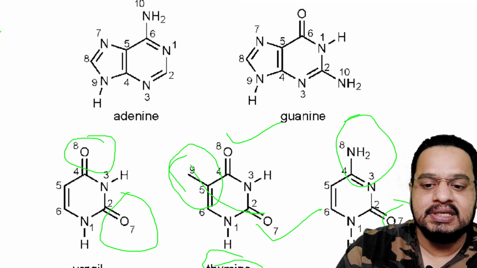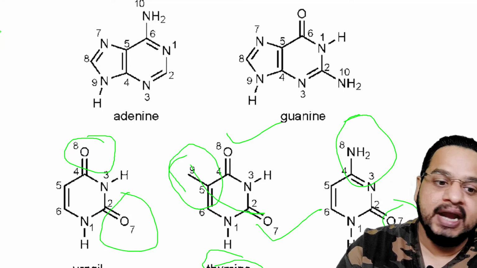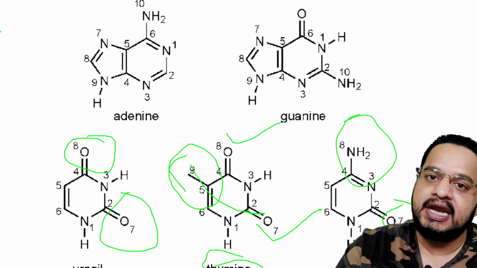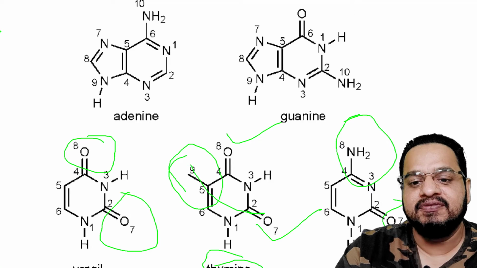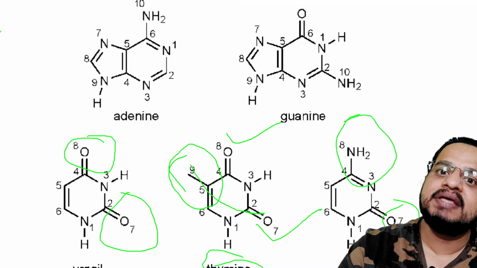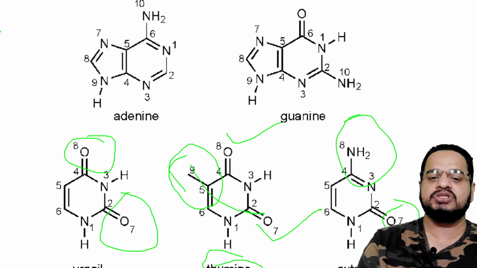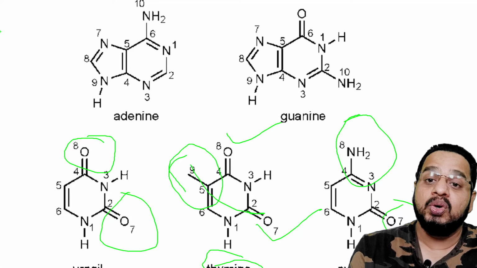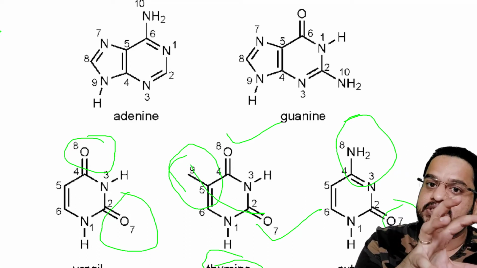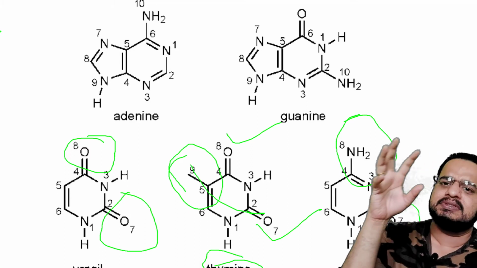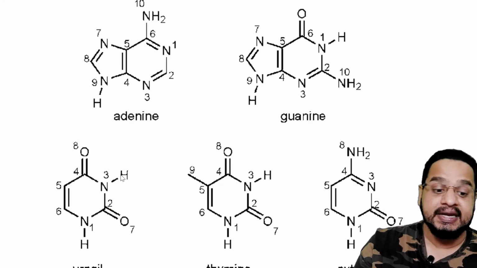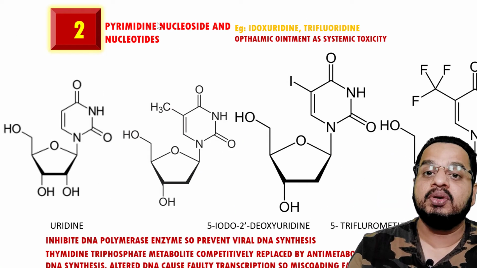What is that? Uracil, cytosine. In uracil, at the second and fourth position you have double bond O, and in cytosine, the second position has a double bond O, and only at the fourth position is the NH2 group. In thymine, same as uracil, the second and fourth positions have the double bond O. The only difference is at the fifth position you have the methyl group. So if you know the basic structures of these, the same analogs are present in your antiviral drugs. That is the important thing you have to remember.